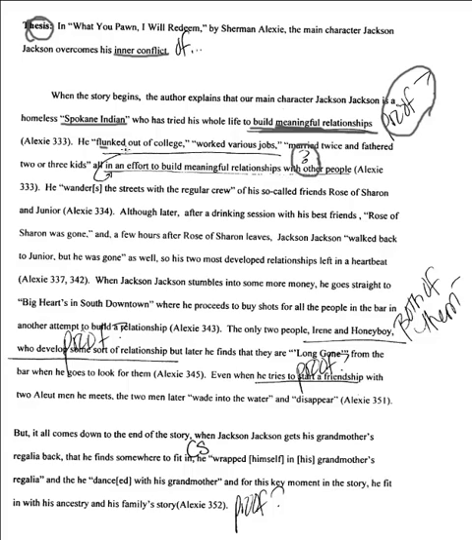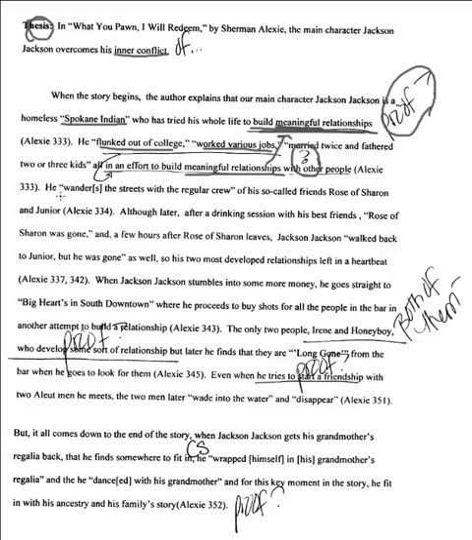Why? Because how does flunking out of college and working various jobs and married twice and fathering 2 or 3 kids mean that he's building meaningful relationships? You might be able to use the married twice and the fathered 2 or 3 children in an effort to build meaningful relationships, but flunking out of college and working various jobs does not make a direct connection to building meaningful relationships. So everything has to be attached to this.